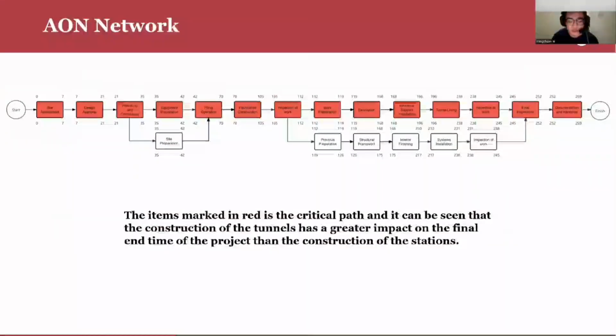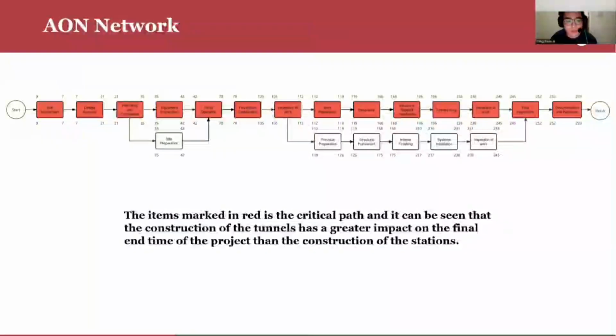The next part is the AON network. The AON network has a very important position in project management, which indicates the work by nodes and their numbers, and the logical relationship between the work by arrows, which has the characteristics of easy diagramming and less possibility of